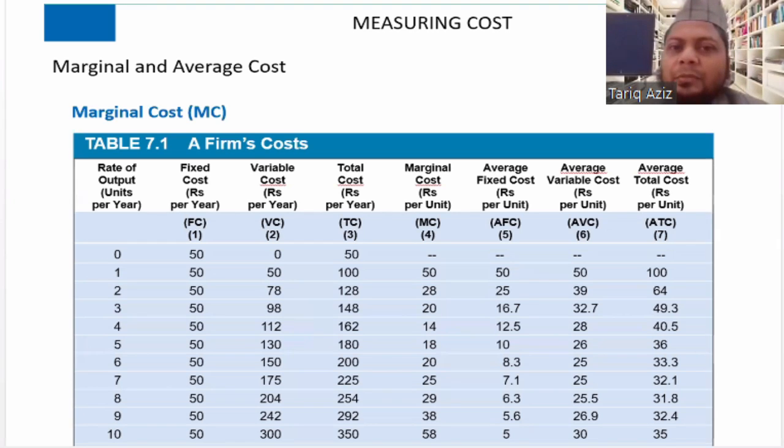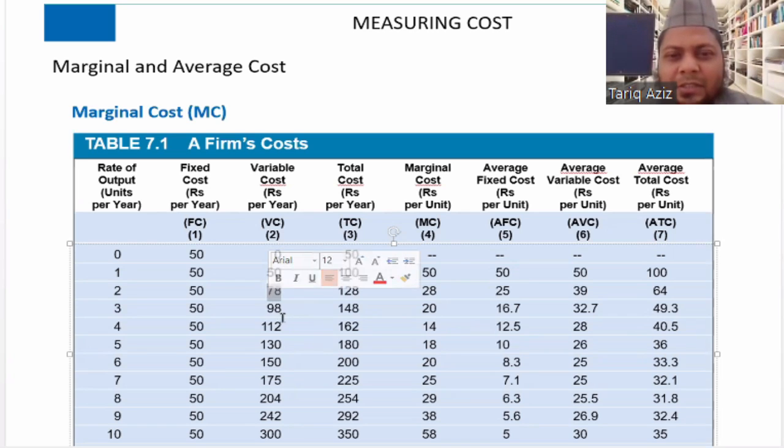That is the concept of variable cost: if we reduce the output to 0, the variable cost will come down to 0. As we increase the output, the variable cost will keep increasing. Look at this table. Initially it was 0, then it became 50, then 78, then 98, and like that. And initially it increased.